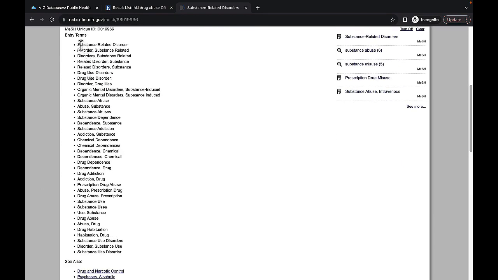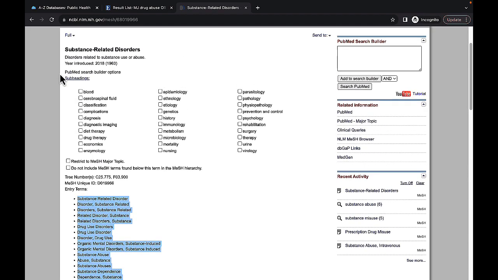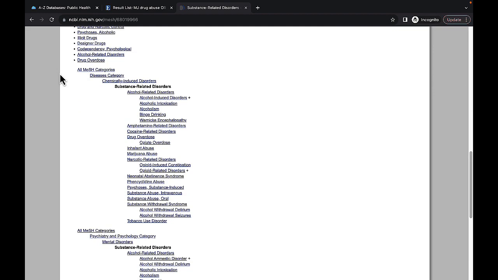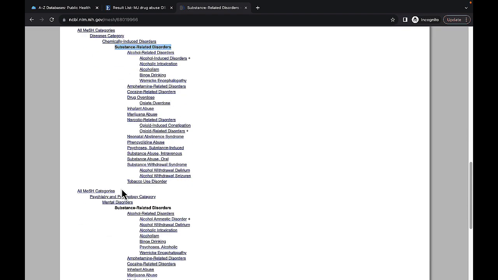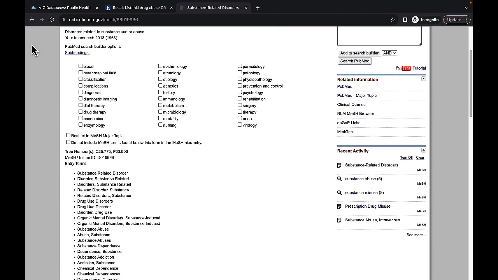It also shows that if I had searched any of these terms in here, I would have been taken to this specific page for substance-related disorders. I can also scroll down, and this is where things might get helpful, because I can see substance-related disorders right here. This shows me what falls underneath that. So when I search substance-related disorders, it's already including every one of these smaller topics. That includes things like inhalant abuse, marijuana abuse, alcohol-related disorders. There are a lot of condition-related tags in here that might help us choose to narrow things down a little bit.